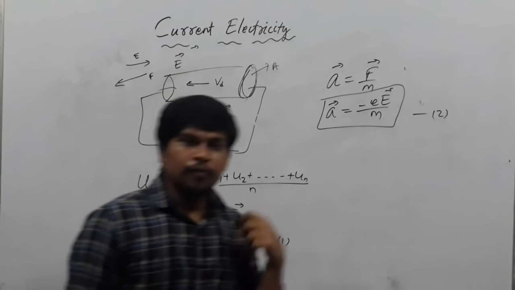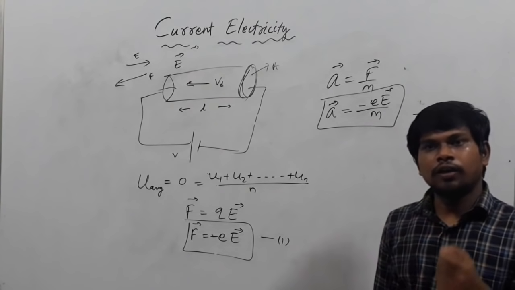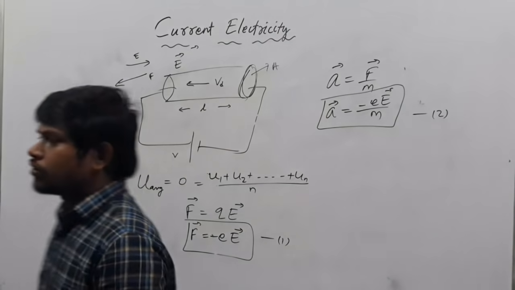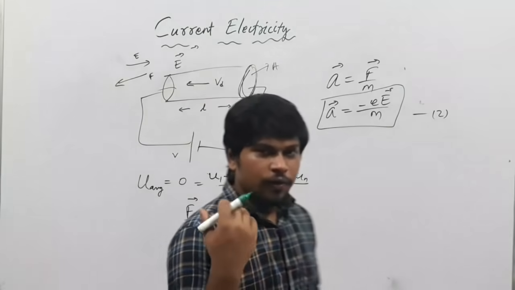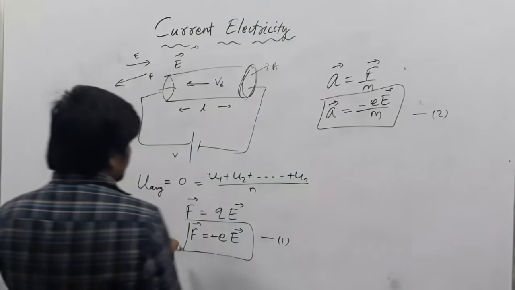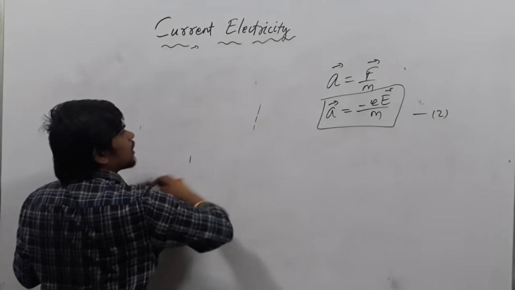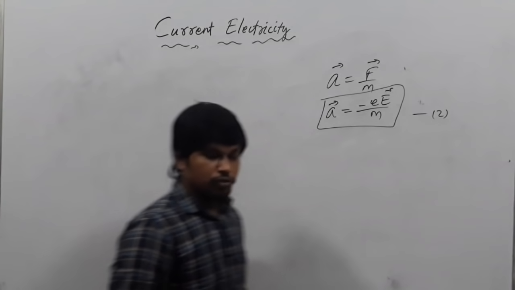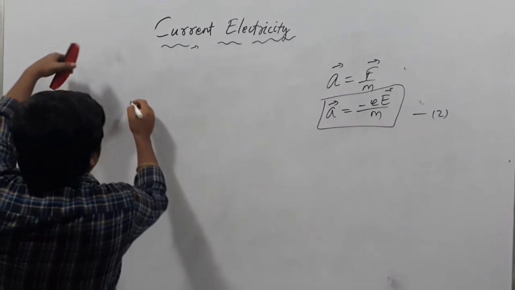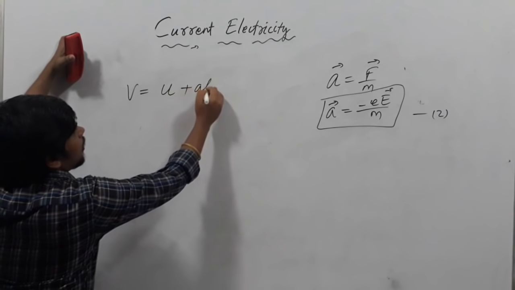After that, if V1, V2, Vn are the final velocities of the electrons, then using the equation of motion, V equals U plus AT.